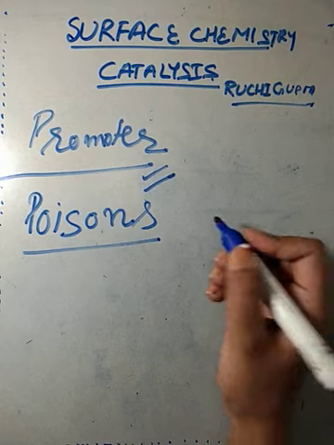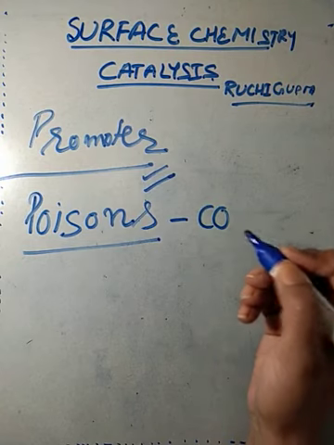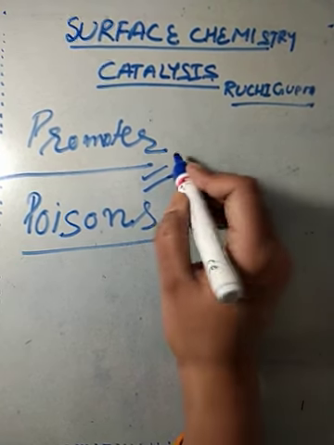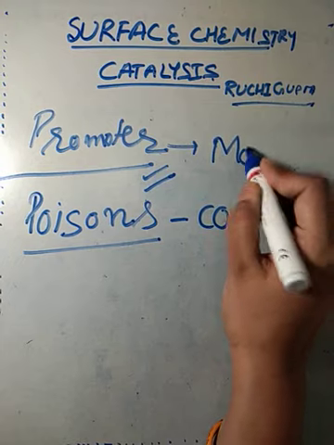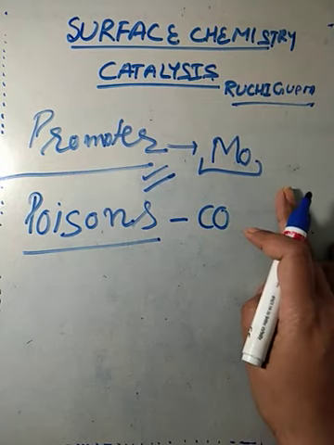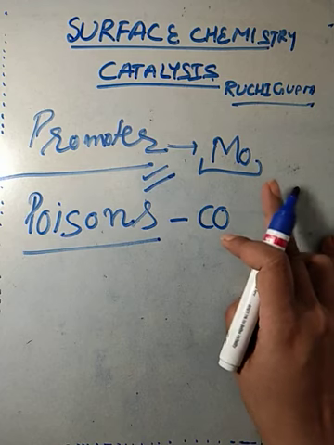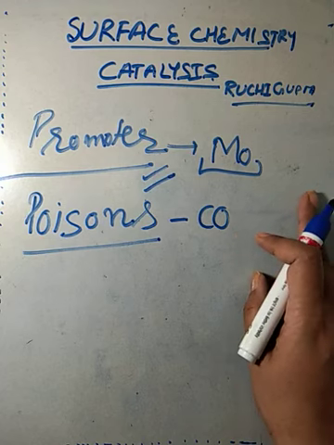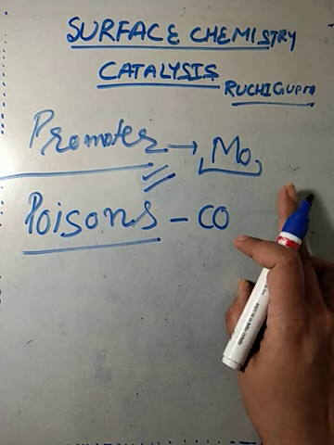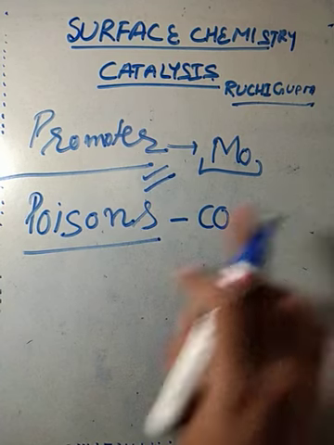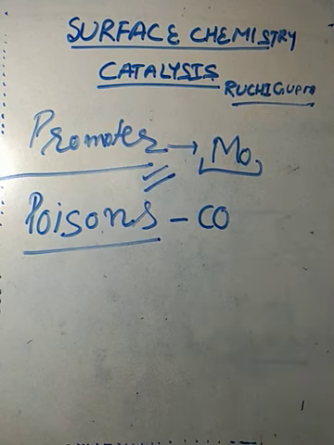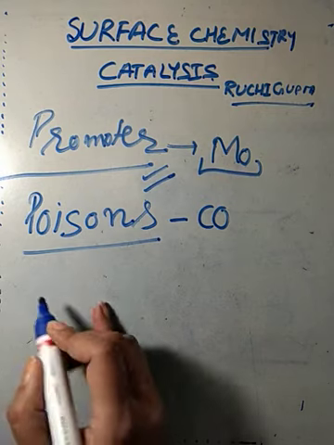In general, carbon monoxide is used as catalytic poison, and promoter is molybdenum, which is used in the Haber's process in the formation of ammonia with iron. Iron is the catalyst in Haber's process and molybdenum is a catalytic promoter. Now we'll come to the next topic, types of catalysis.